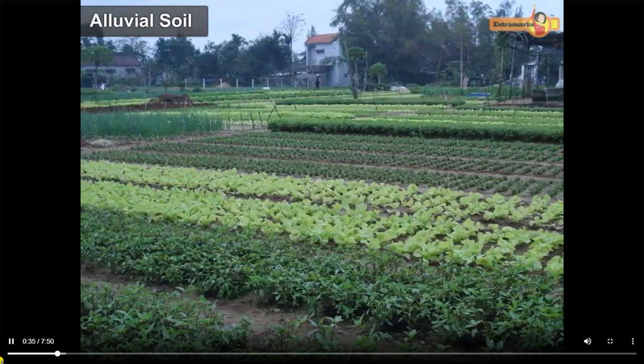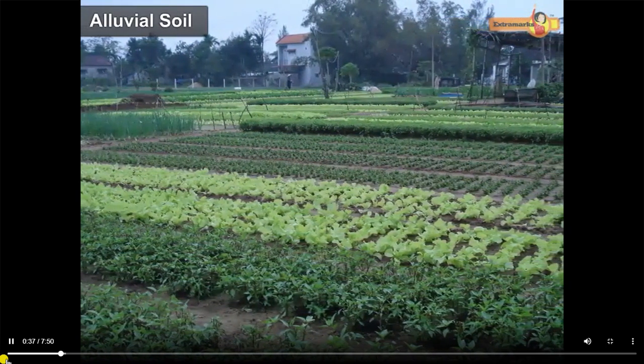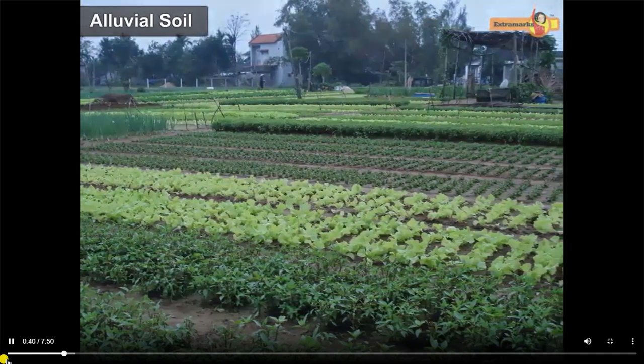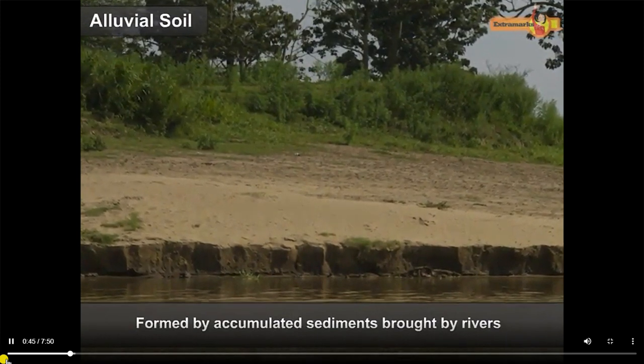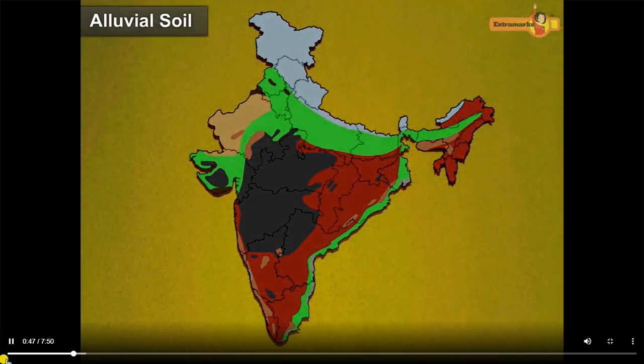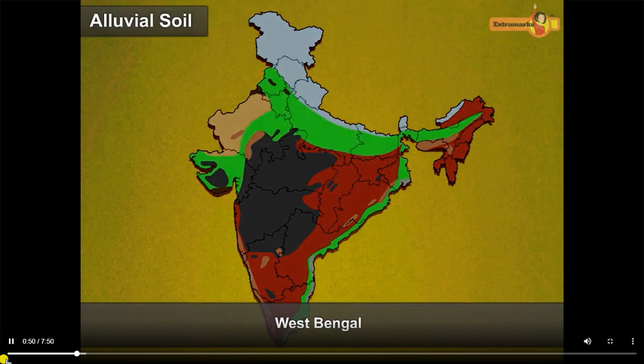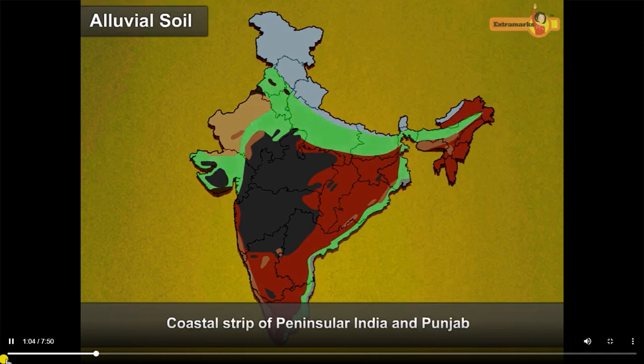Alluvial soil. It is very fertile soil found in India. It is formed by accumulated sediments brought by rivers. The alluvial soil is found in West Bengal, Assam, Odisha, plains of Gujarat, river valleys, Ganga-Brahmaputra, deltas of Godavari-Krishna, coastal strip of peninsular India and Punjab, Haryana, Uttar Pradesh and Bihar.